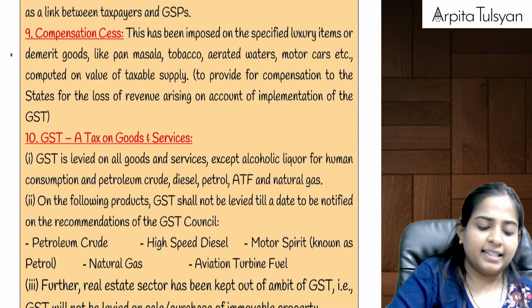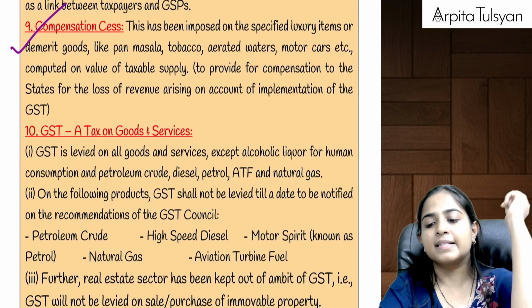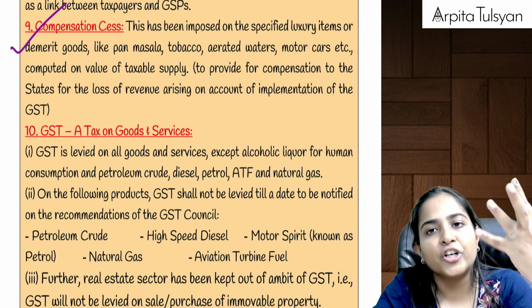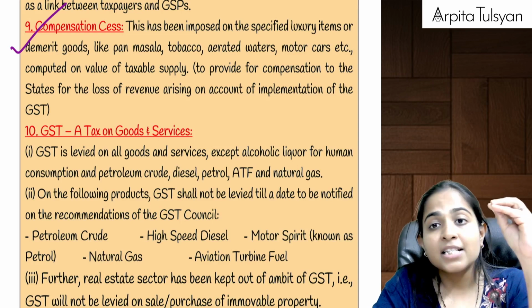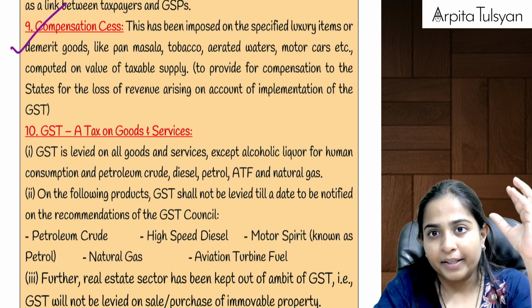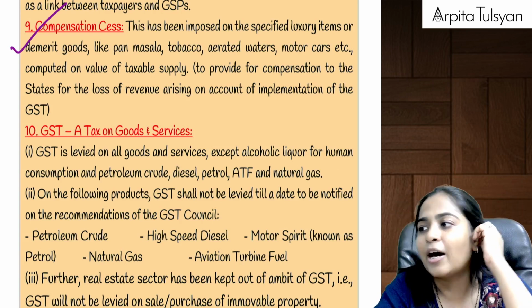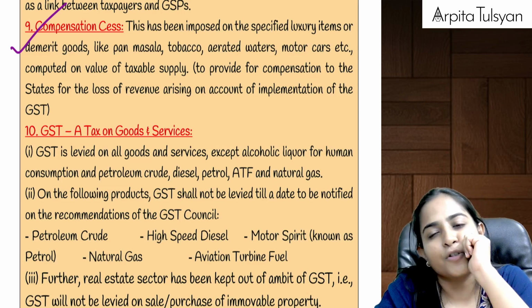Then after that, the next one, that is compensation cess. We had discussed it in our main lectures, that earlier on some luxury products, on some demerit products, taxes were fully levied by the state government. So the entire revenue was going to the state government. But now the revenue is shared between the central government and state government. So who will suffer the loss of revenue?